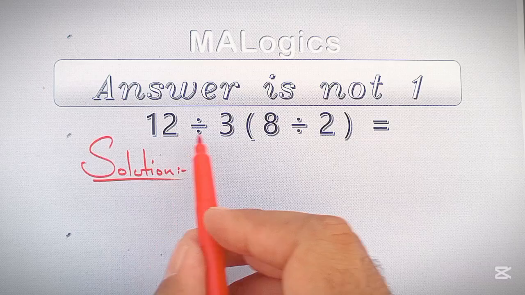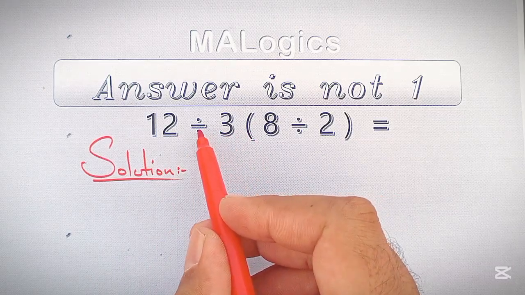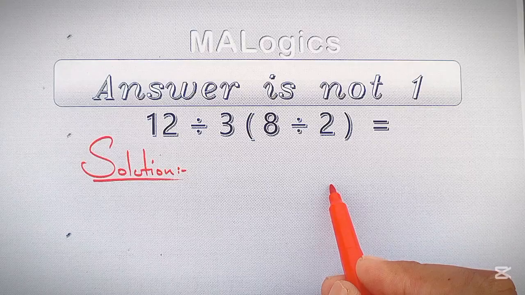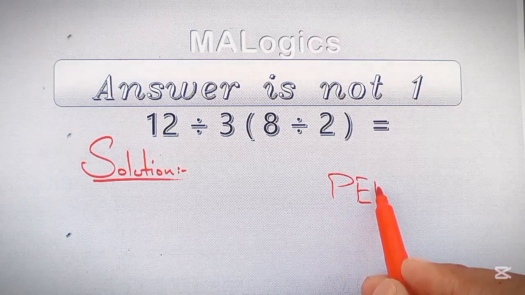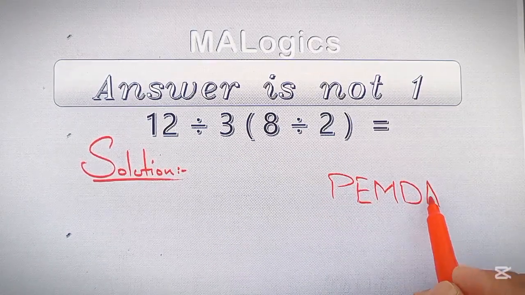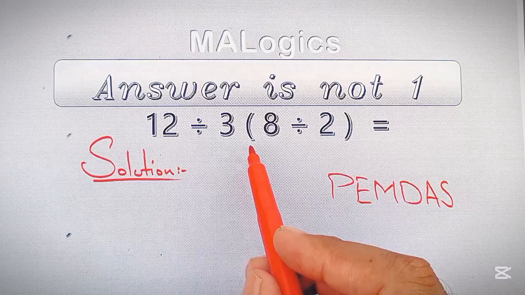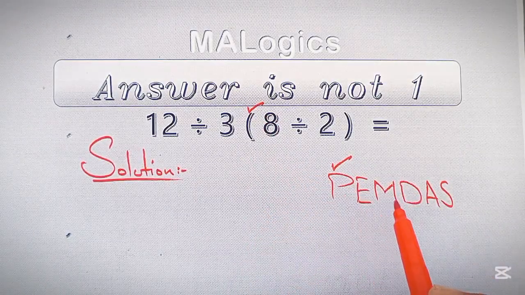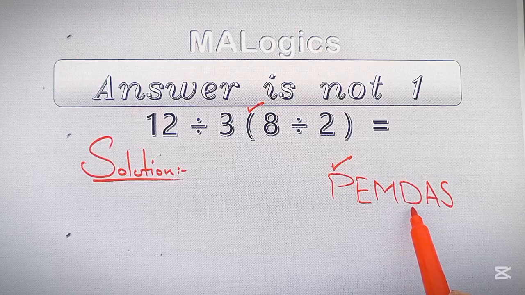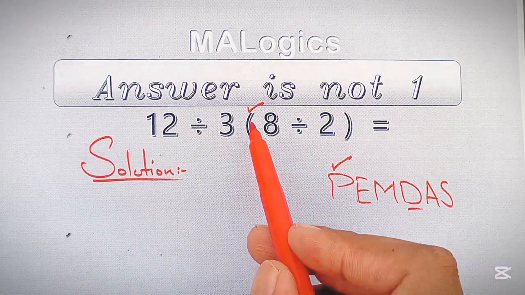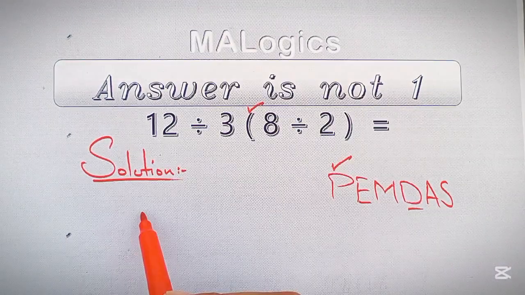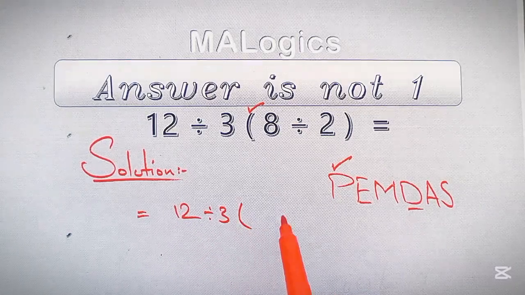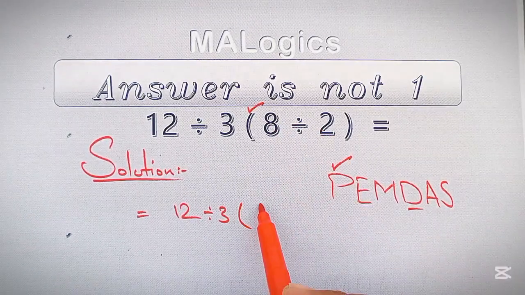Alright, in such type of questions where parentheses and division are involved, we will choose the rule of PEMDAS. According to this rule, parentheses has higher priority, so we will do the parentheses first, and after that the remaining operation, which is division. So first we will do this parenthesis. Now write 12 divided by 3 as it is, and inside this parenthesis 8 divided by 2, which gives us 4.